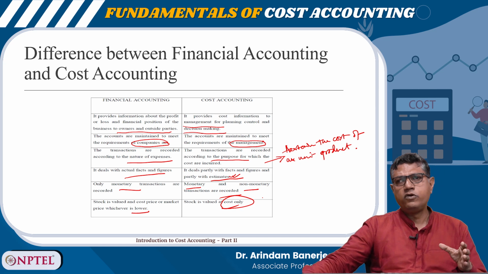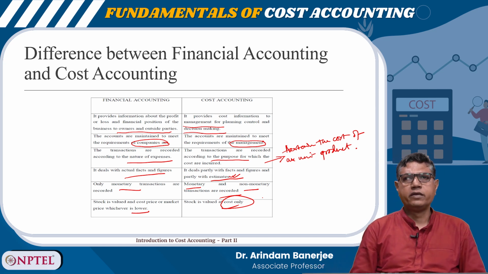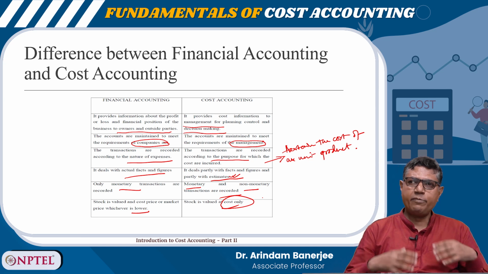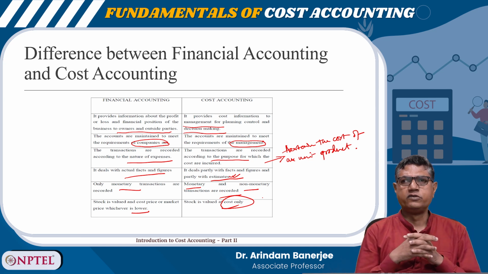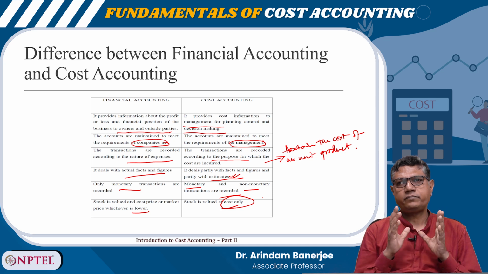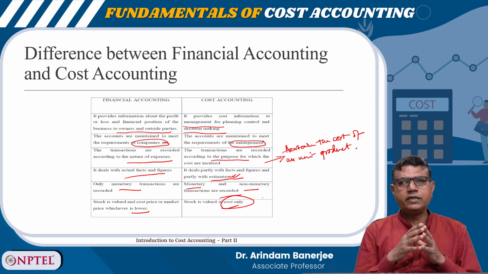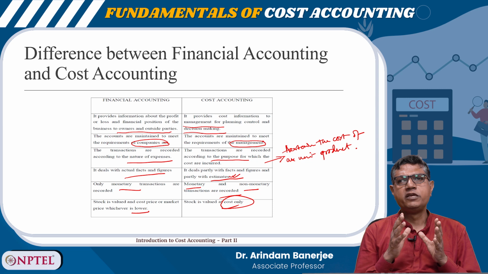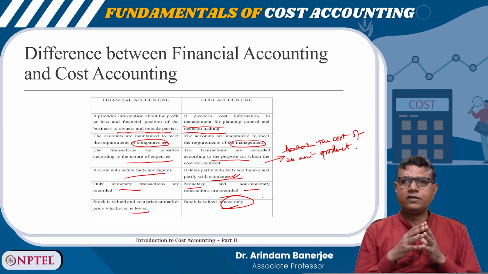So before concluding, let me recapitulate the whole thing we discussed today. Costing is about the estimation of costs. Why is cost estimation important?